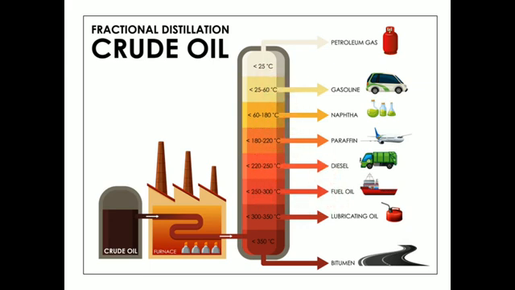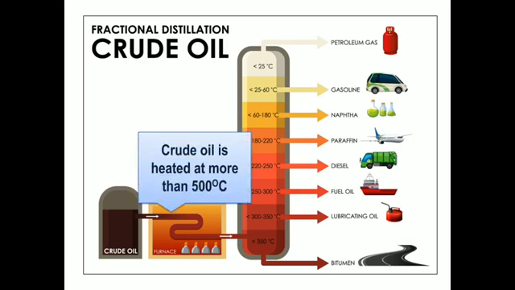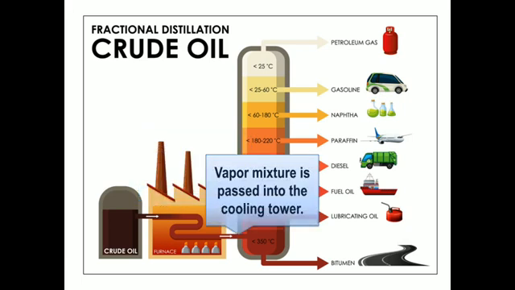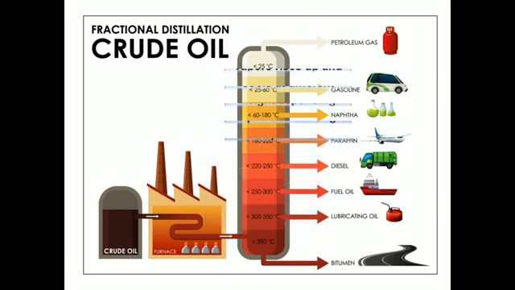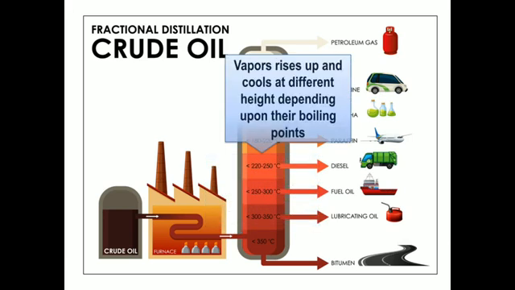Now let us see this whole process. First of all, the crude oil is heated at more than 500 degrees Celsius, and after that the crude oil will convert into a mixture of vapors. The vapor will have a mixture of various carbon substances, and this vapor mixture will then pass into the cooling tower. What will be the effect when this vapor rises up?